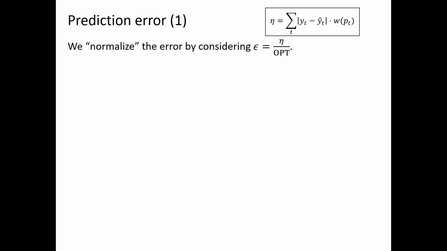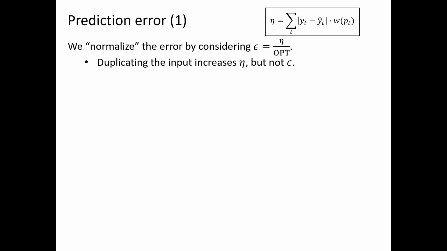So this gives us a few benefits. The first one is that if we duplicate the input and the prediction so that they're both twice as long, then the raw error value will increase, but in some sense it hasn't gotten worse just because the input is longer. So it is beneficial that epsilon doesn't increase in this situation.